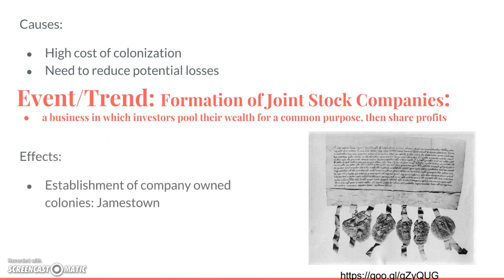So what are the effects of the formation of joint stock companies? Well, first of all, there were more and more company-owned colonies, and a great example of that is Jamestown. We talked about how there were investors in London. It wasn't a single person that paid for that colony, but many people joining together to share both the profits, but also share the risks.